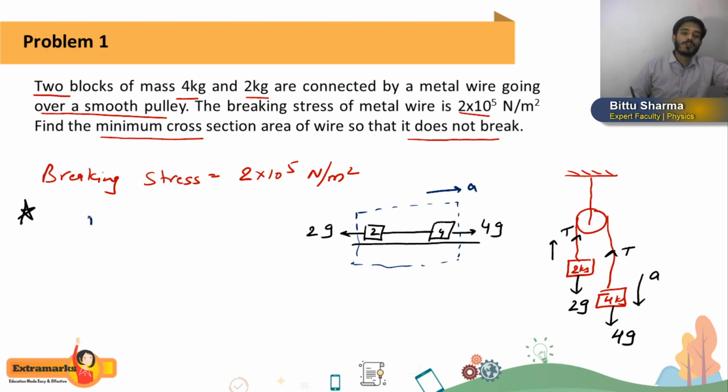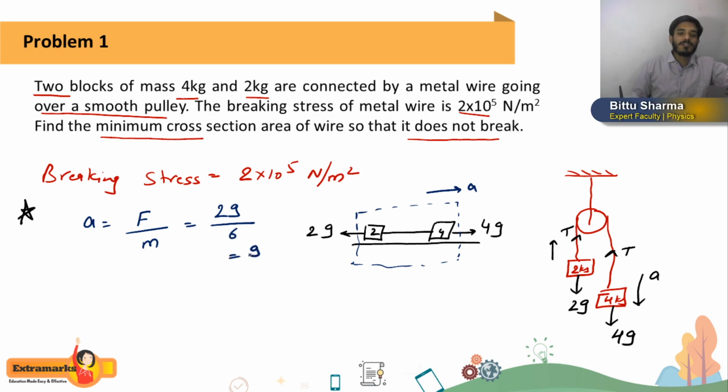So first of all we have to calculate the acceleration. Acceleration is nothing but force by mass, F is equal to ma, so a you can write as F by m. Now how much force is acting? Net force acting is 2g divided by the total mass of the system, which is 4 plus 2, that is 6.